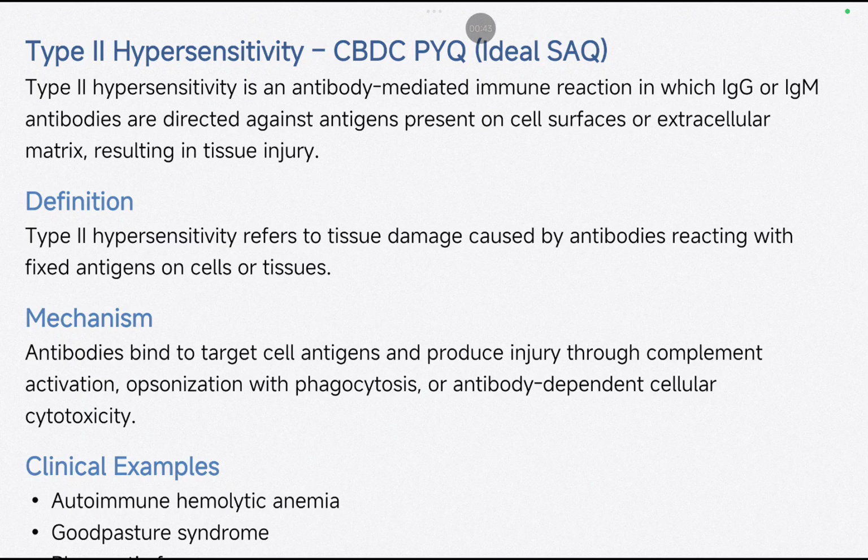What is the mechanism? Antibodies bind to target cell antigens and produce injury through complement activation, opsonization with phagocytosis, or antibody dependent cellular cytotoxicity. One important topic is opsonization. What is opsonization? It is basically like tagging.